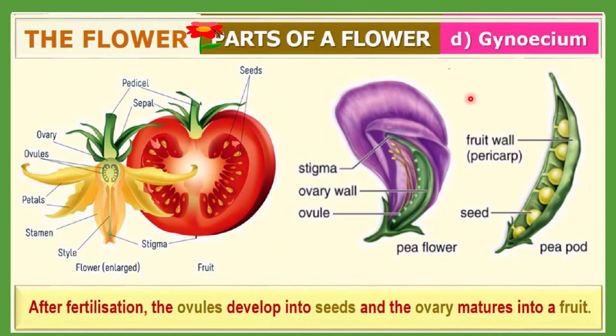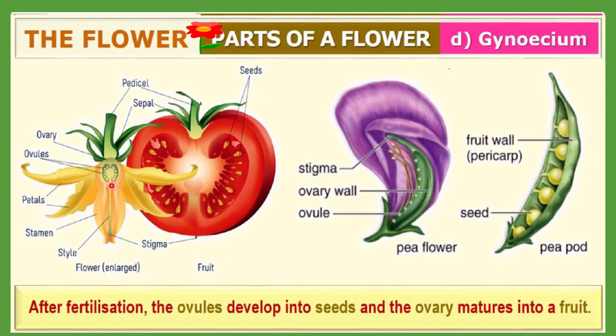Next, here you can see this gynoecium. This whole portion is the ovary, and here you can see the flower. After fertilization, what happens? We have learned about placentation, how the ovules are arranged in the ovary.